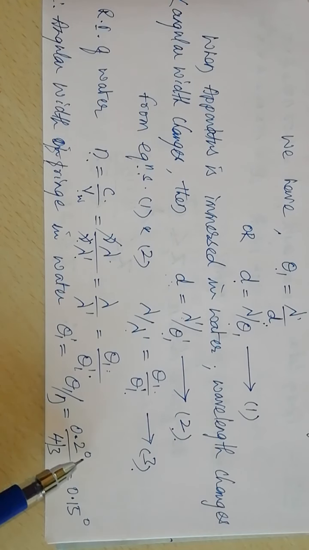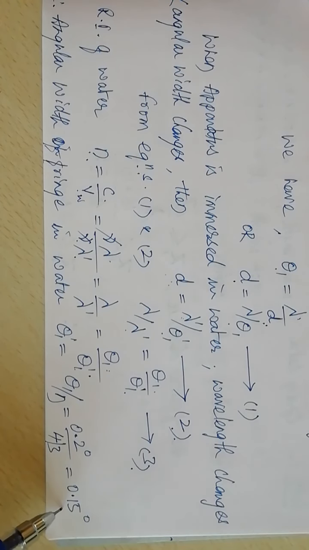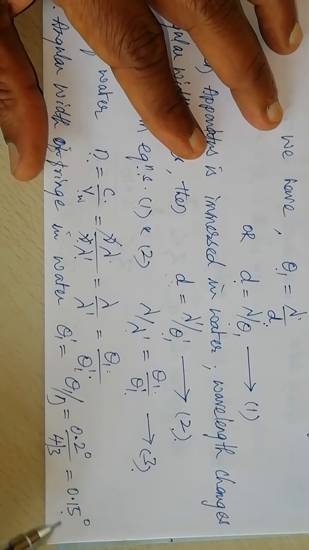Theta 1 is given as 0.2 degree, n is 4 by 3. On simplification we get 0.15 degree. So wavelength decreases, fringe width decreases, and angular width also decreases when the whole apparatus is immersed in water.